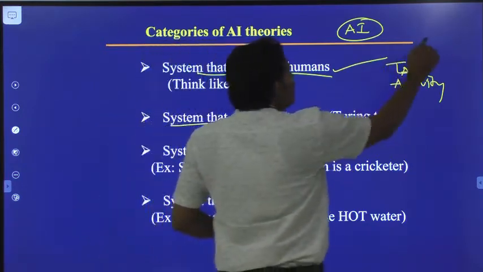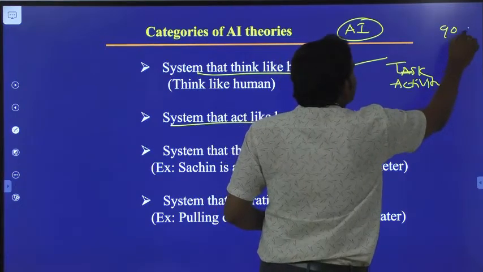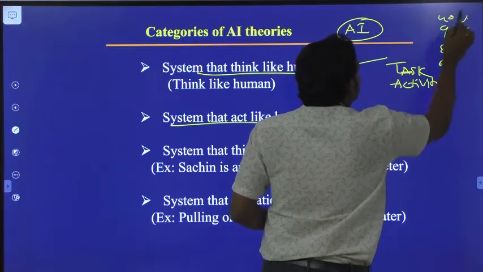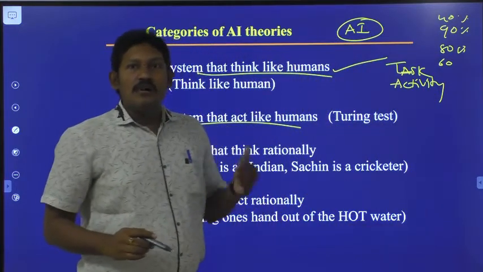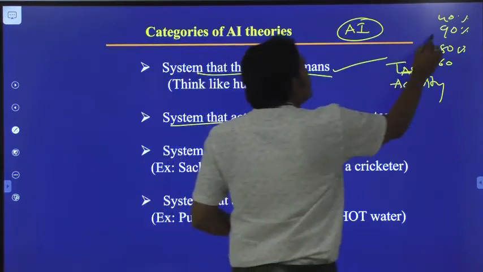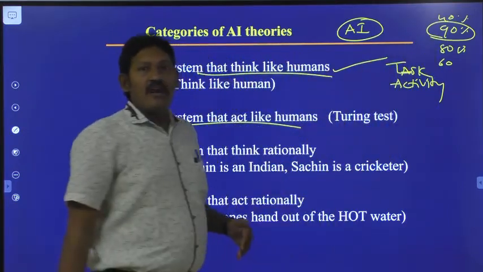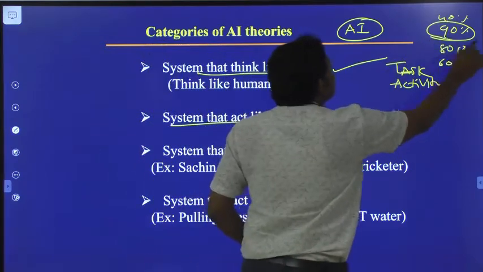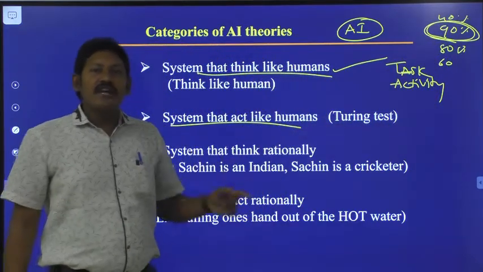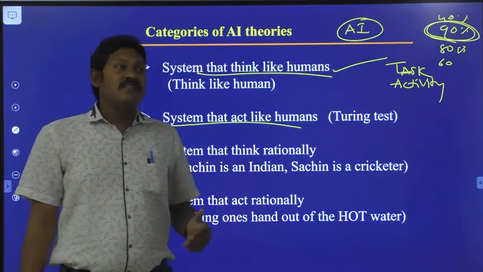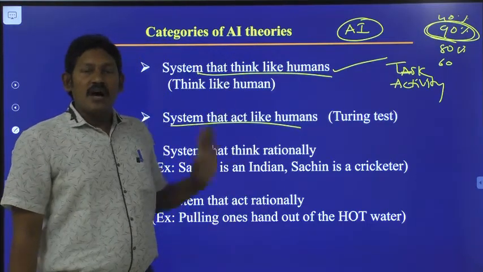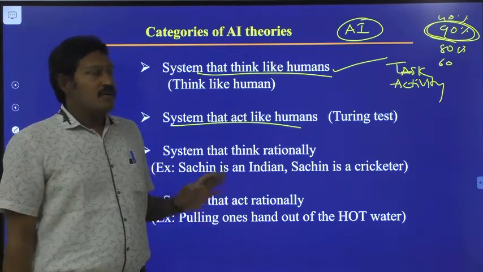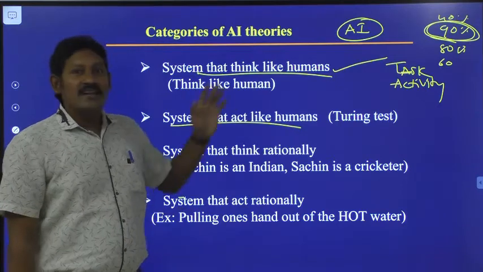Suppose there are 4 options which give 90% benefit, 80% benefit, 60%, 40% benefit to the user. The human being performs the first action. Why? Because out of these 4 available actions, since this gives maximum benefit, he will try to perform that action. In such a way we have to mold, construct, or build the AI based machine.